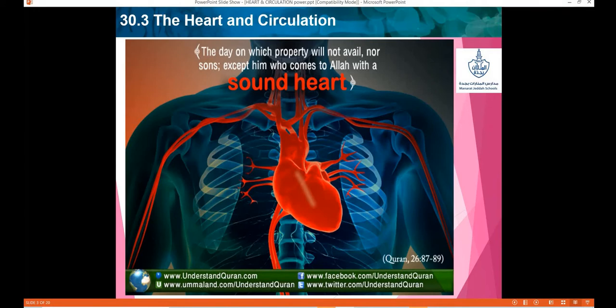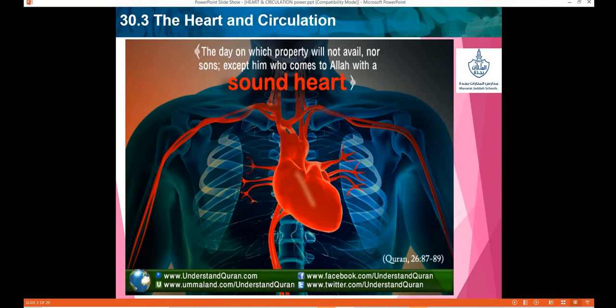Okay, so the term heart has been mentioned many times in the Quran, both in the verses and also in the hadith. There is also a hadith which says there is a part in your body which, if it remains pure, your entire body is pure, and if it becomes impure or dirty, your entire body becomes dirty. And that piece of flesh is the heart.